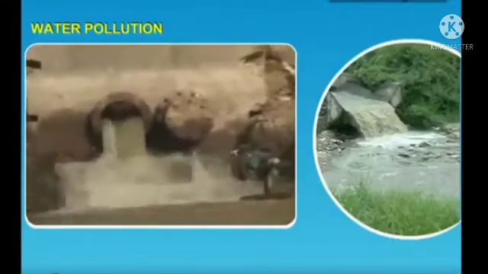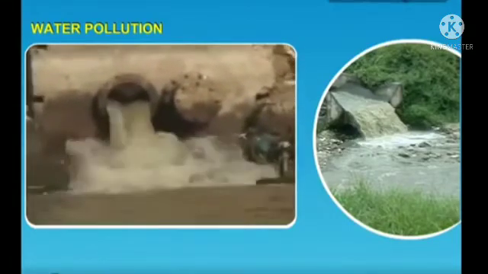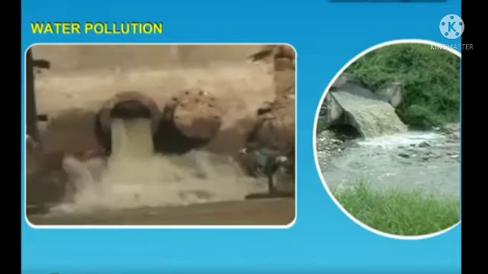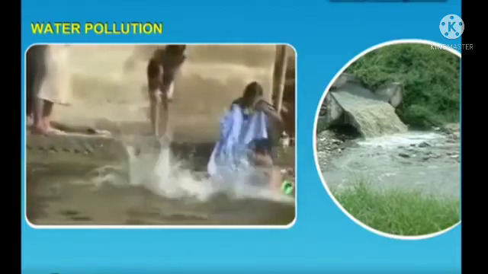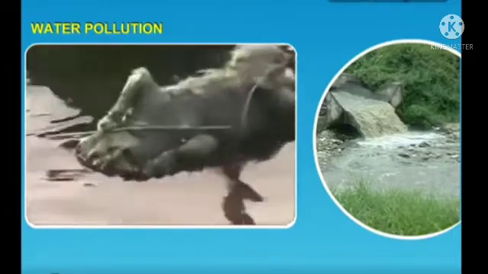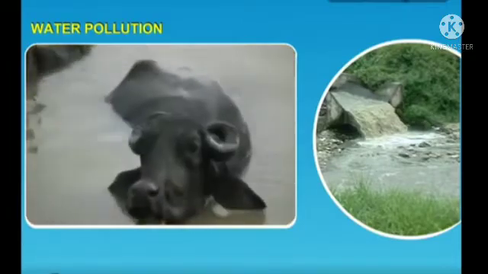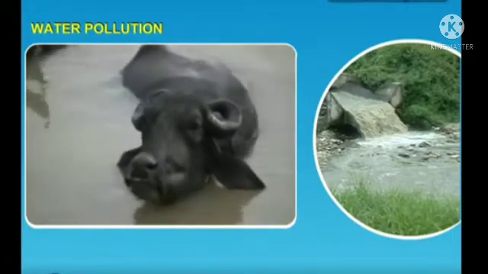Water pollution. When water bodies get contaminated with various pollutants, it is called water pollution. Water is polluted due to human activities, industrial and farm effluents and sewage from homes and hospitals released into water bodies. Seawater is polluted by oil spills.